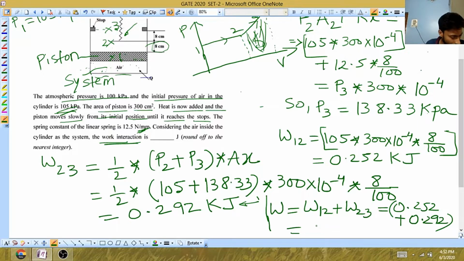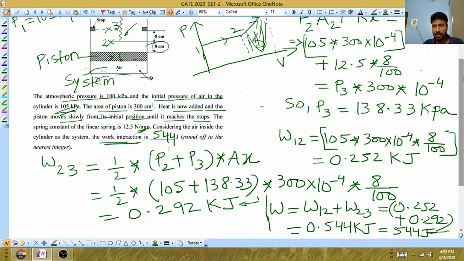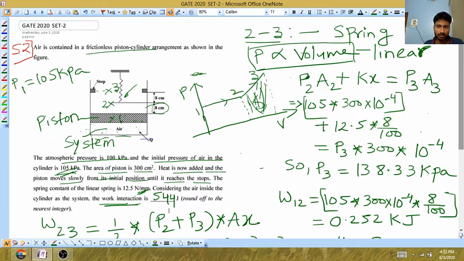So after addition you will get 0.544 kilojoules, but you are required to find the value in joules. So this will be 544 joules, and they have said to round it to the nearest integer, and this is the value you have got. This is an integer only. So the correct answer will be 544 joules.